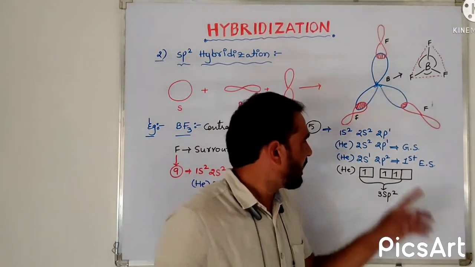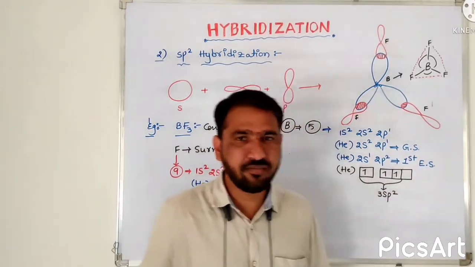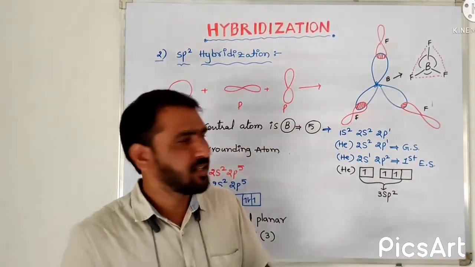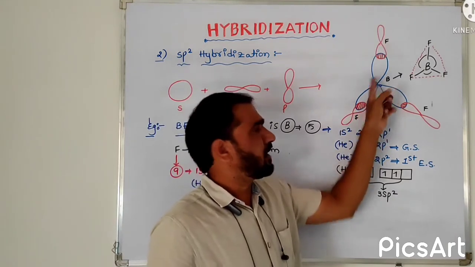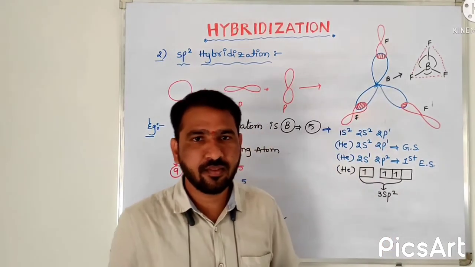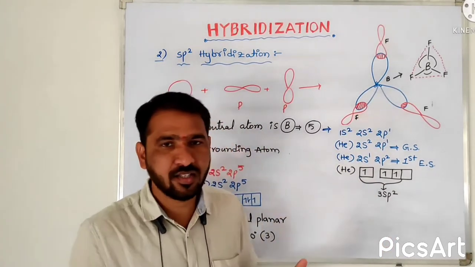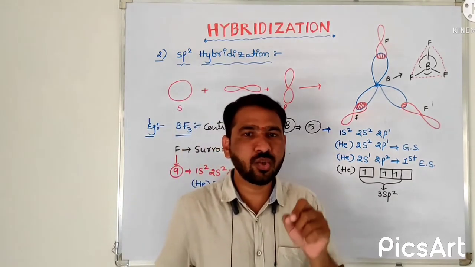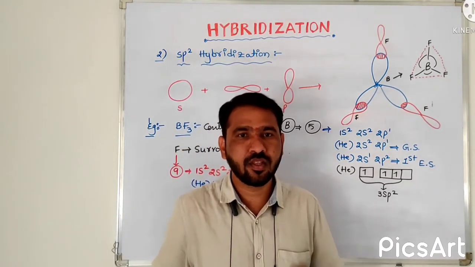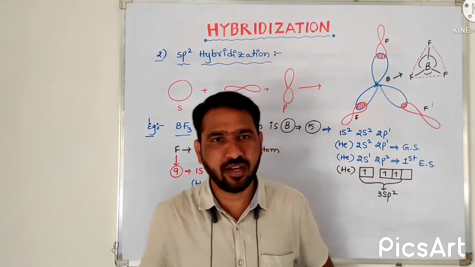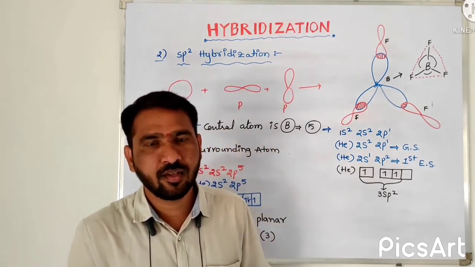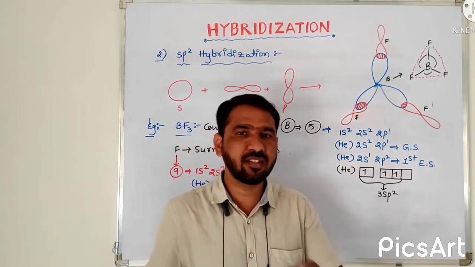But with this ground state electronic configuration, we cannot get any hybrid orbitals. What is the reason? What I told in the previous class: the orbital which is going to overlap must have a single electron, not a paired electron, otherwise it cannot form a bond with the surrounding atom.